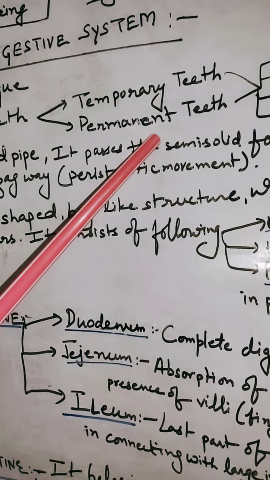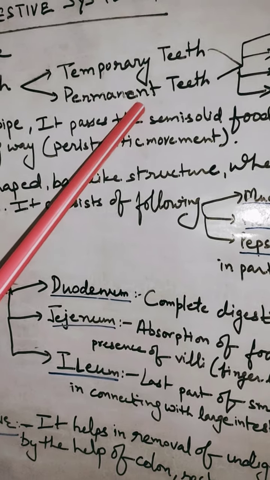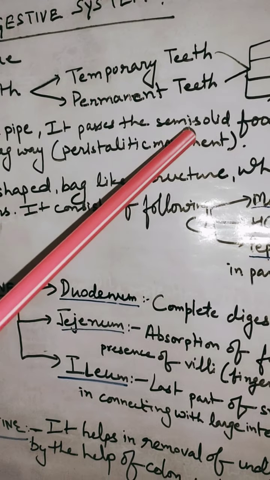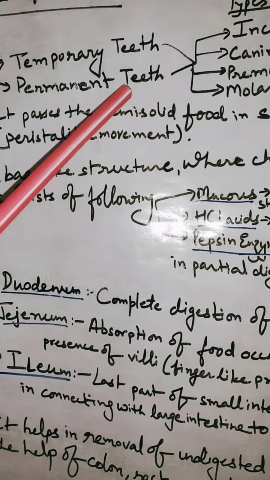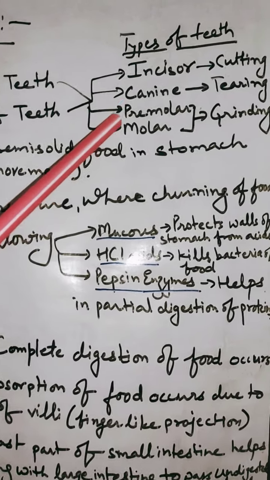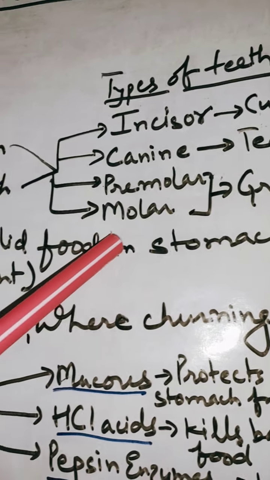Permanent teeth appear in human beings when they reach the age of 6 to 7 years, replacing the temporary set of teeth. Students, we have 4 types of teeth. What are those? Incisor teeth, canine teeth, premolar teeth and molar teeth.